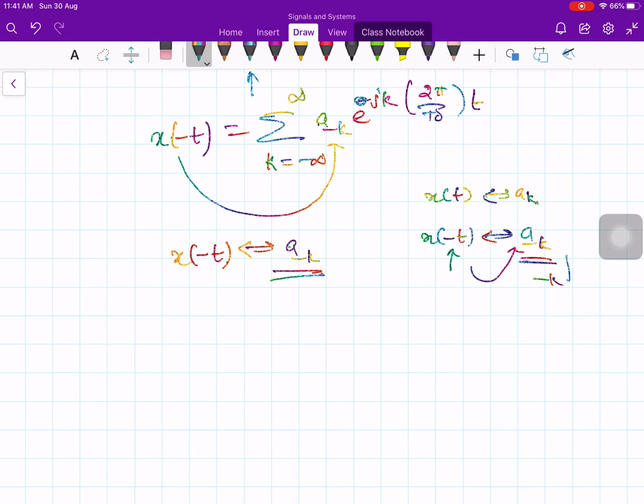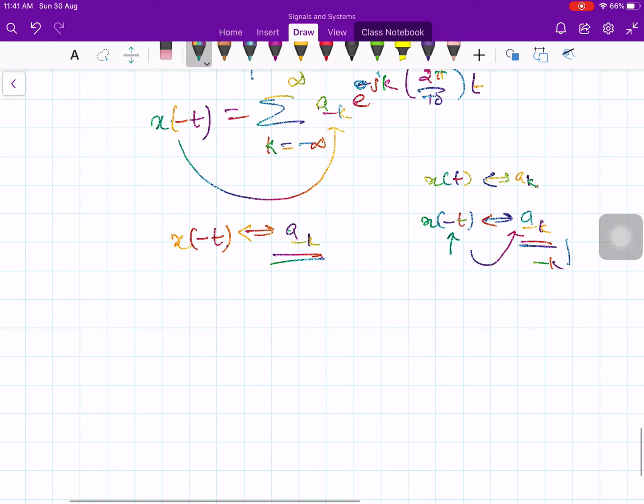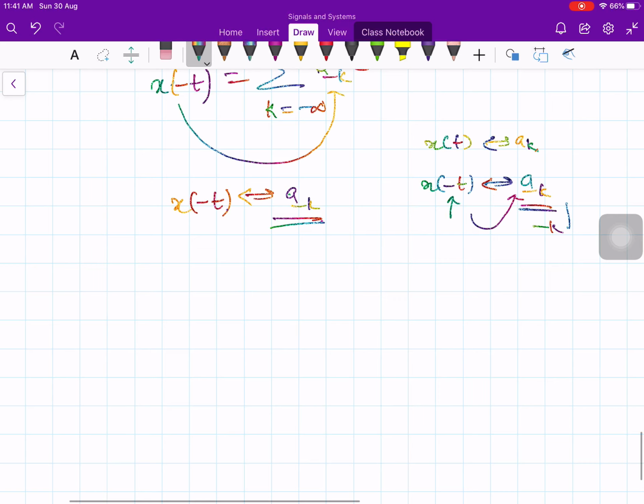Now, an interesting consequence of the time reversal property is that if x of t is even, that is x of t is equal to x of minus t, then its Fourier series coefficients are also even, that is a k is equal to a minus k.